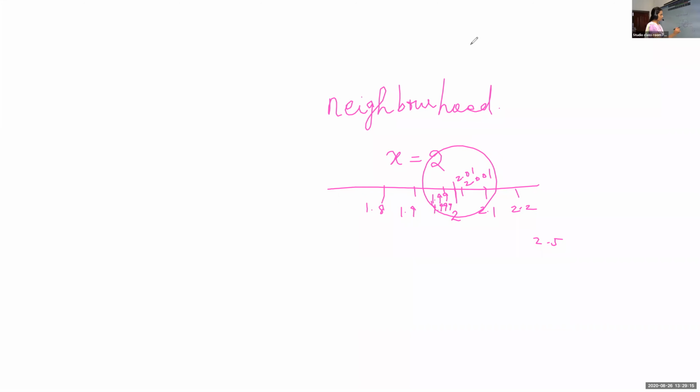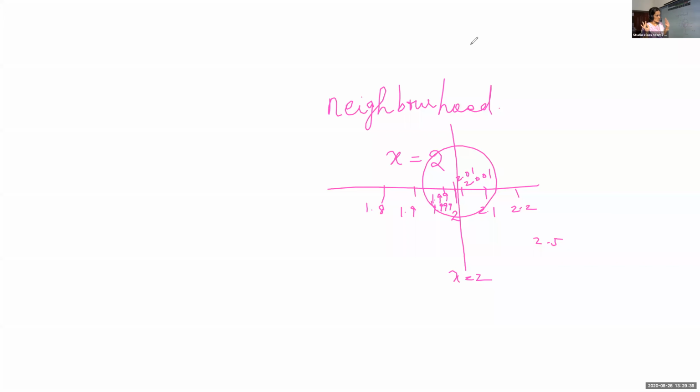So when we take x is equal to 2, we have some values on the left hand side and some values on the right hand side. If we fix the value x is equal to 2, we can take some values in the neighborhood to the left, as well as some values to the right.